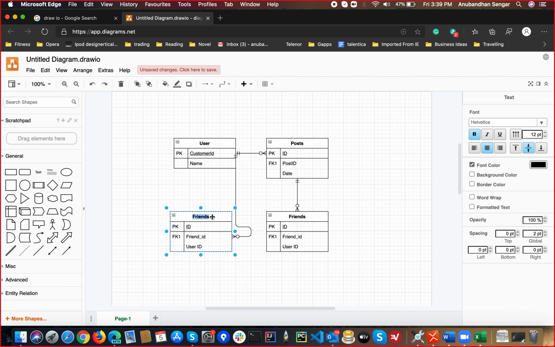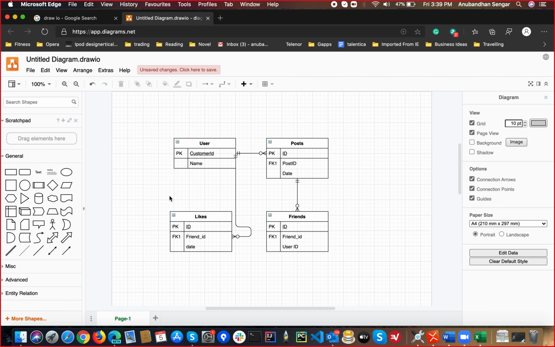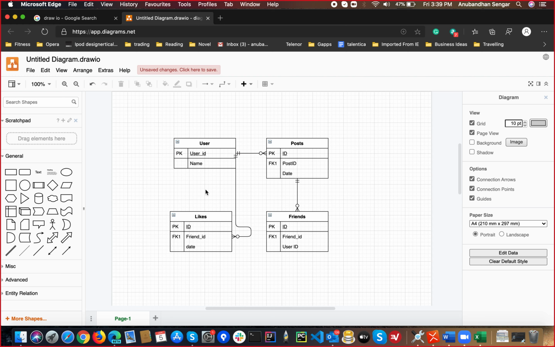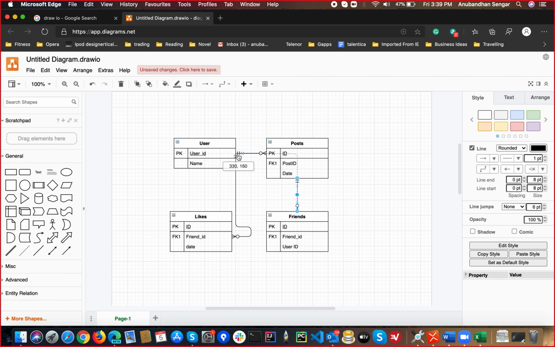Okay, so let's say we have friends, we have posts, we have likes. Let's say in RDBMS there is a complex structure of user. We have user ID, and then name and so on, and again it is linked here.